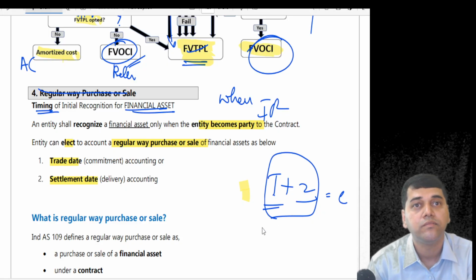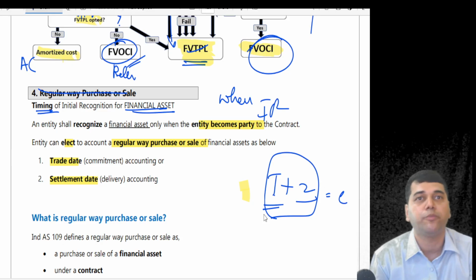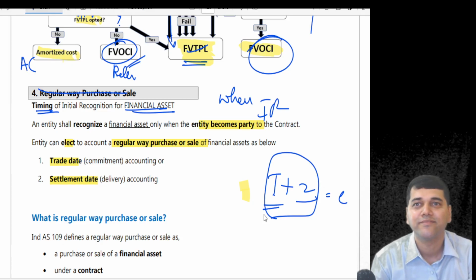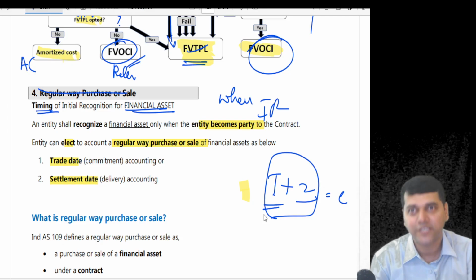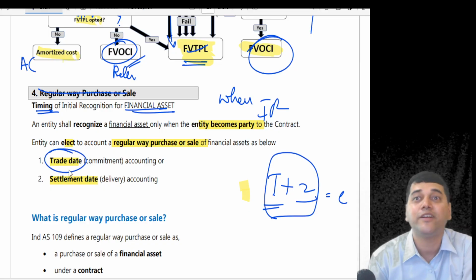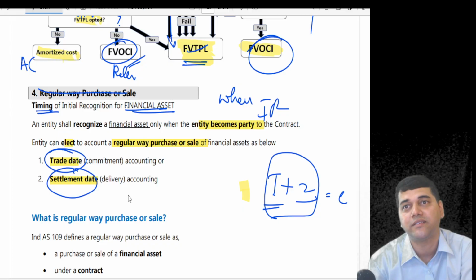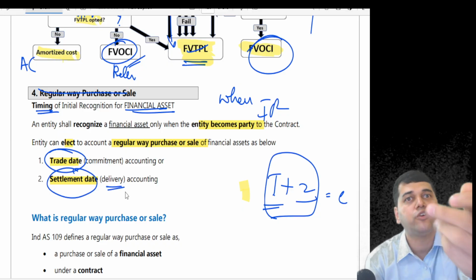Why pay right now? I didn't get the share yet. First we have to place the order. Today I place the order. This is called the trade date. And T plus 2 is called the settlement date, on which the delivery is going to happen, and on which you are going to make the payment.